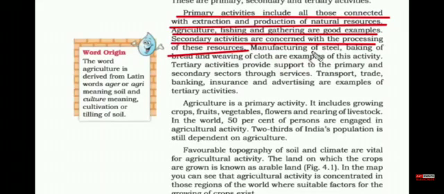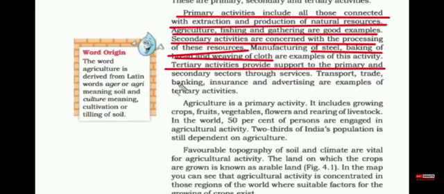secondary activity are manufacturing of steel, baking of bread, weaving of cloth, and the tertiary activity refers to the support to the primary and secondary sector through services. So most of the jobs that we do, be it in the government sector or in the private sector or working in a MNC or working in some kind of a office, so these are all support services. So that's why it is called tertiary activity, the third kind of activity. So some of the good examples are transport, trade, banking, insurance, advertising, etc.